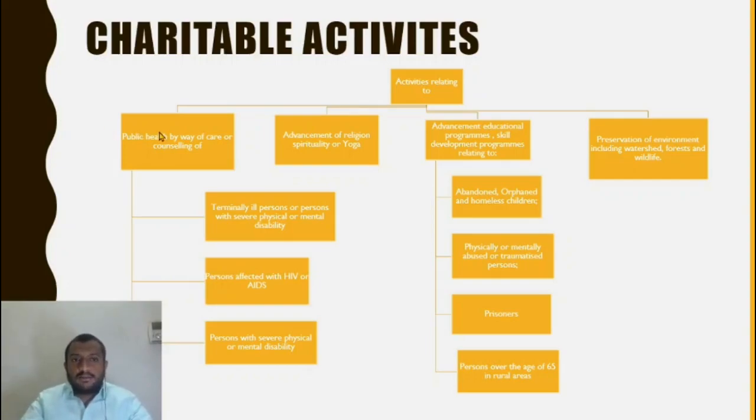So these are charitable activities: public health by way of care or counseling of terminally ill persons or persons affected with HIV or AIDS or persons with severe physical and mental disability. If I am trying to provide counseling to people who are terminally ill, severely ill, let us say he's in coma, he's unable to speak, he has to be counseled a lot, he does not remember people, all of this would be charitable activities.